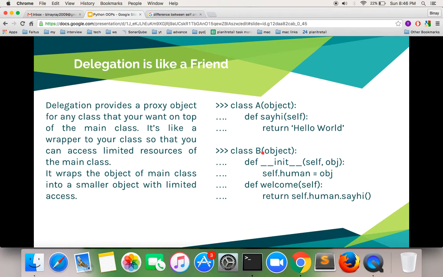I have a class B which is inherited from object, but in it I'm passing an object and assigning it as a human attribute to this class. Then I'm defining another function here where I'm accessing the human attribute of this class by self and calling the say hi method of it. Let's see how it works in real life coding.